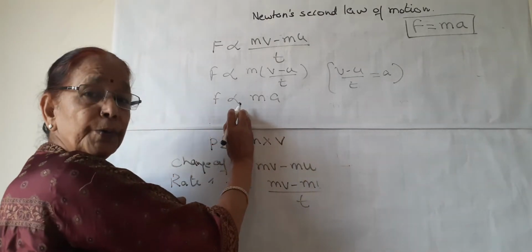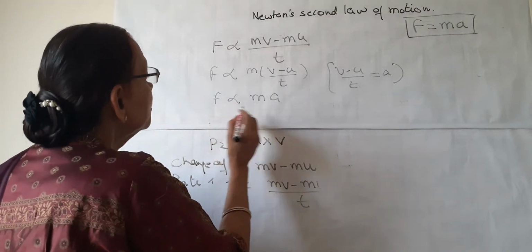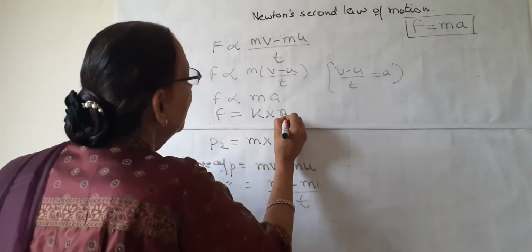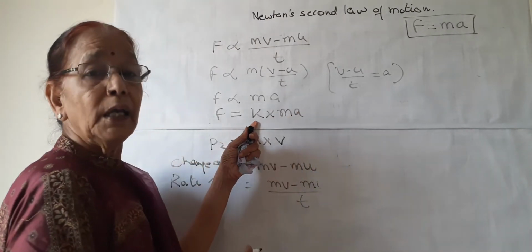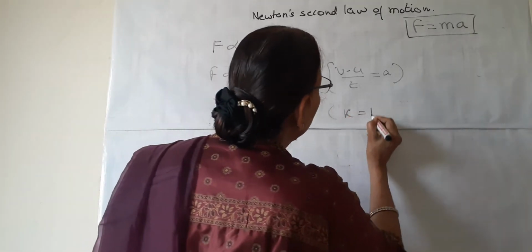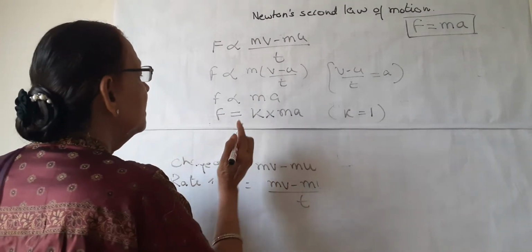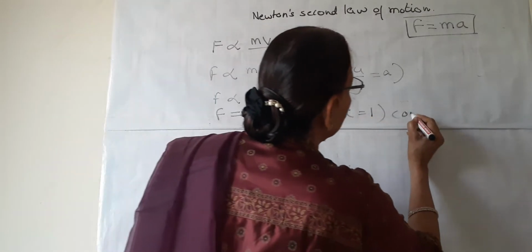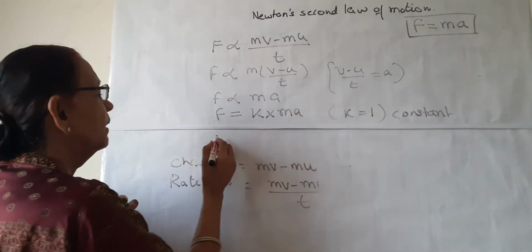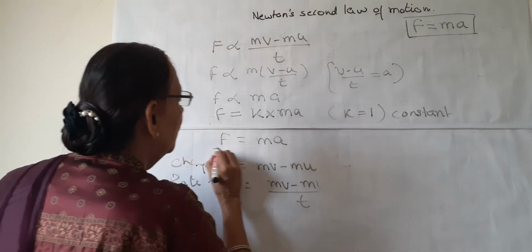Now we want to eliminate this proportionality sign. So we multiply it by a constant of equality, and this constant k has value 1. So F will be m into a, or ma.